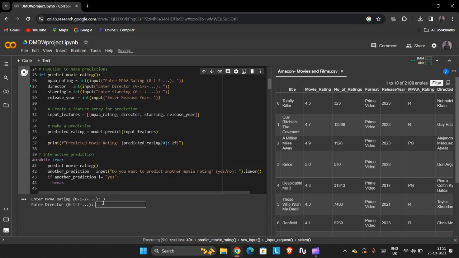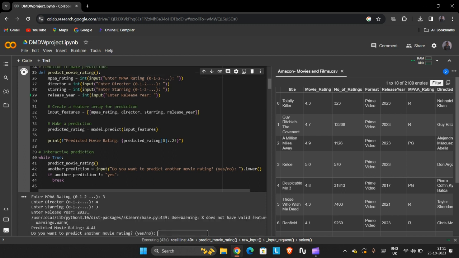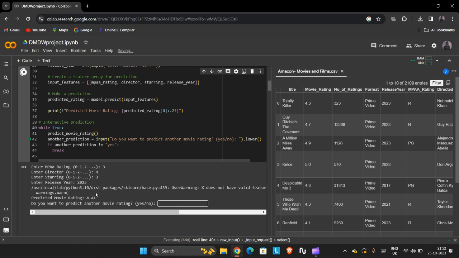And we need to know the director and his previous movies, about what he has done, the biggest blockbusters or many other things. So we need to give the rating for the director also. Let's give 4. And related starring also, we need to give the rating according to us, from the films before he had done. Example 3. And the release year 2023. So according to the given rating bias, it calculates the input and gives the predicted movie rating.